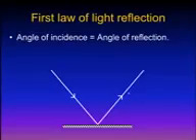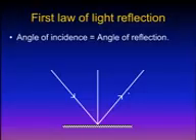And if we draw the perpendicular from the point of incidence, we will have two angles. The first angle is the angle between the incident light ray and the normal, which is called the angle of incidence. And the second angle is between the normal and the reflected light ray, which is called the angle of reflection. And as the first law of light reflection states, the angle of incidence is always equal to the angle of reflection.